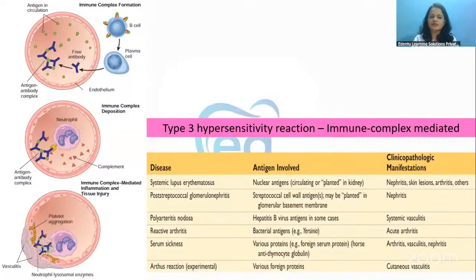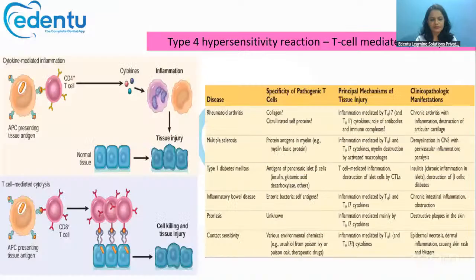That leads to type 3 hypersensitivity reaction, which is mainly shown in SLE, systemic lupus erythematosus, in polyarteritis nodosa, in reactive arthritis, serum sickness, and Arthus reaction. These are all examples of type 3 hypersensitivity reaction.